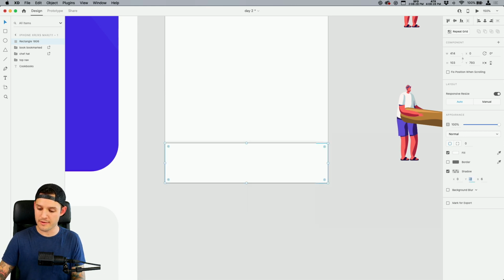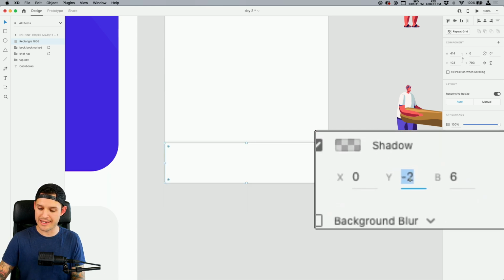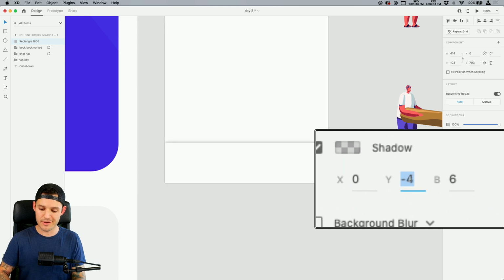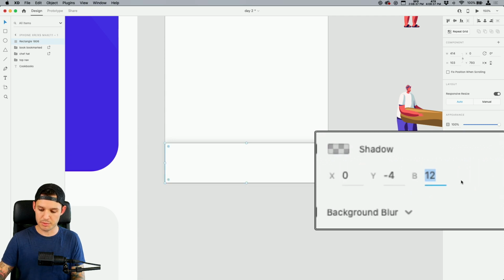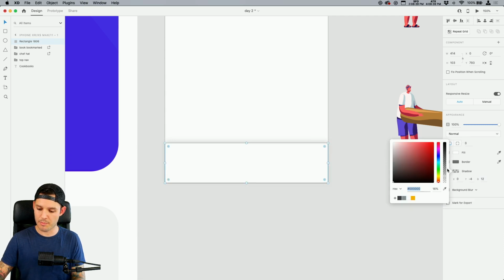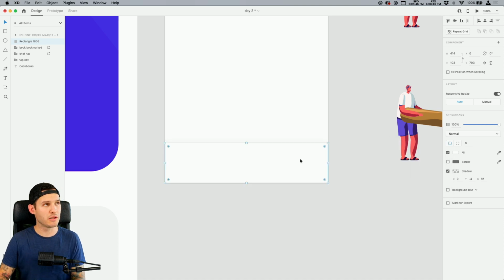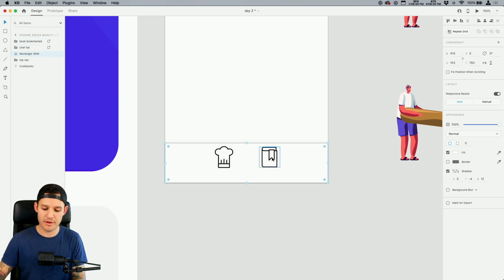I'm gonna take the Y axis over here, and I'm just going -2, -3. I'm playing with it a little bit, right? I'm gonna hit my blur, so I'm just blurring that guy out, and then I'm just going to take the opacity of my shadow and just bring it down and make it real chill. I can't talk today. Command or Control bracket left to bring it behind everything.